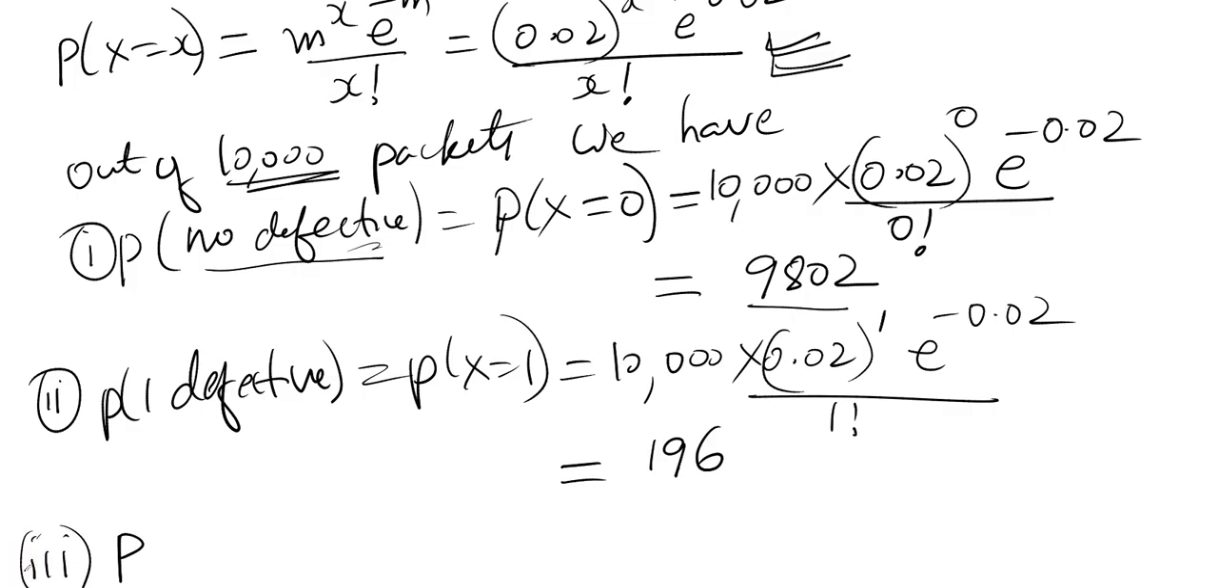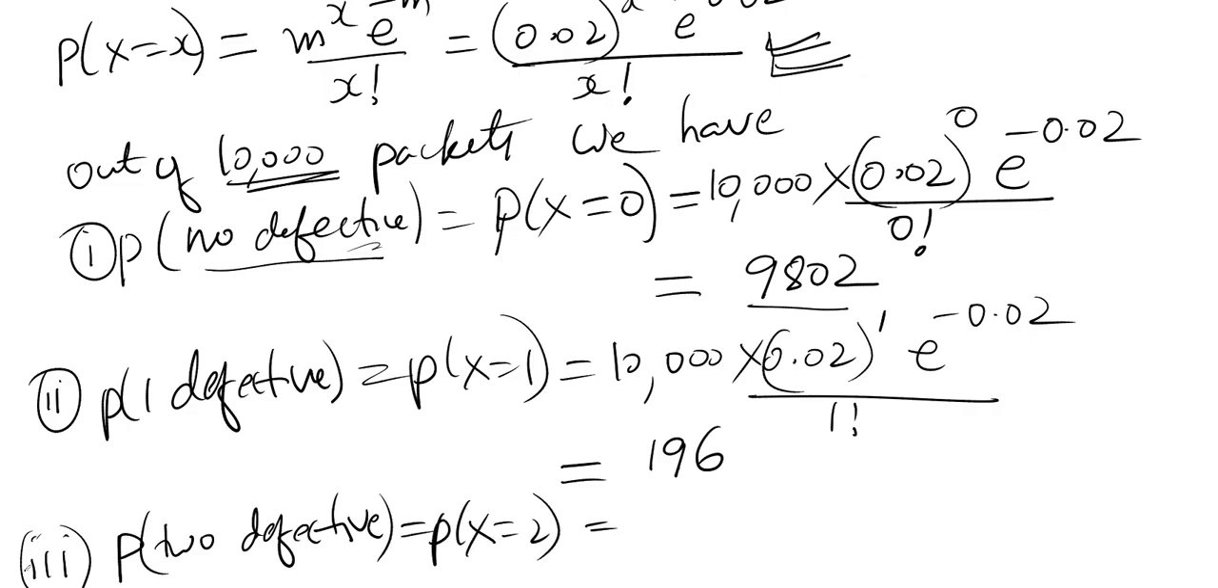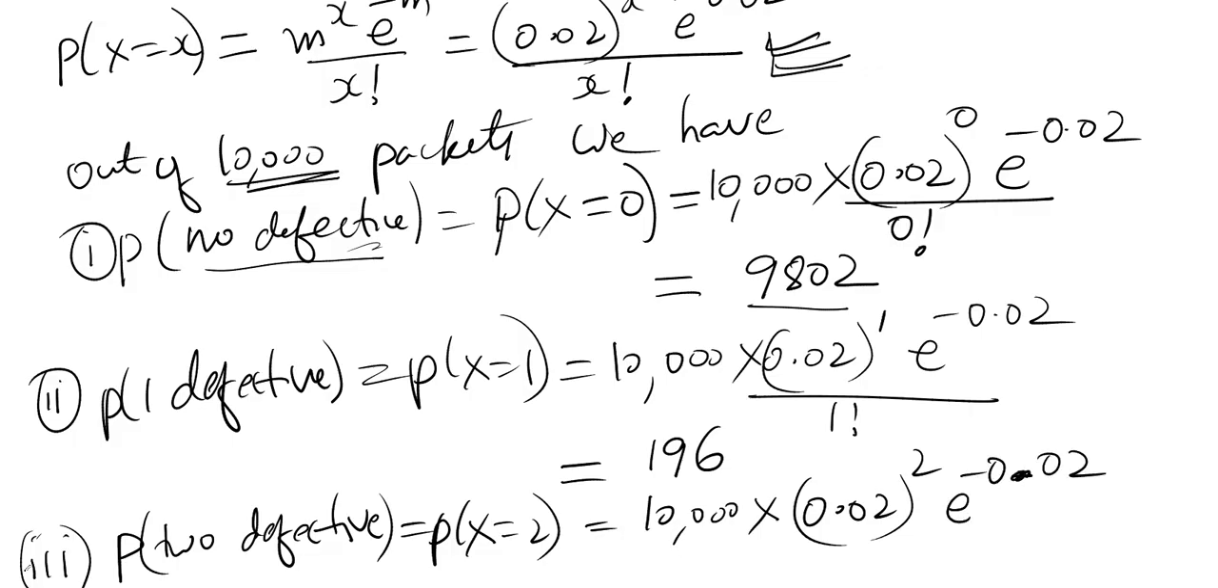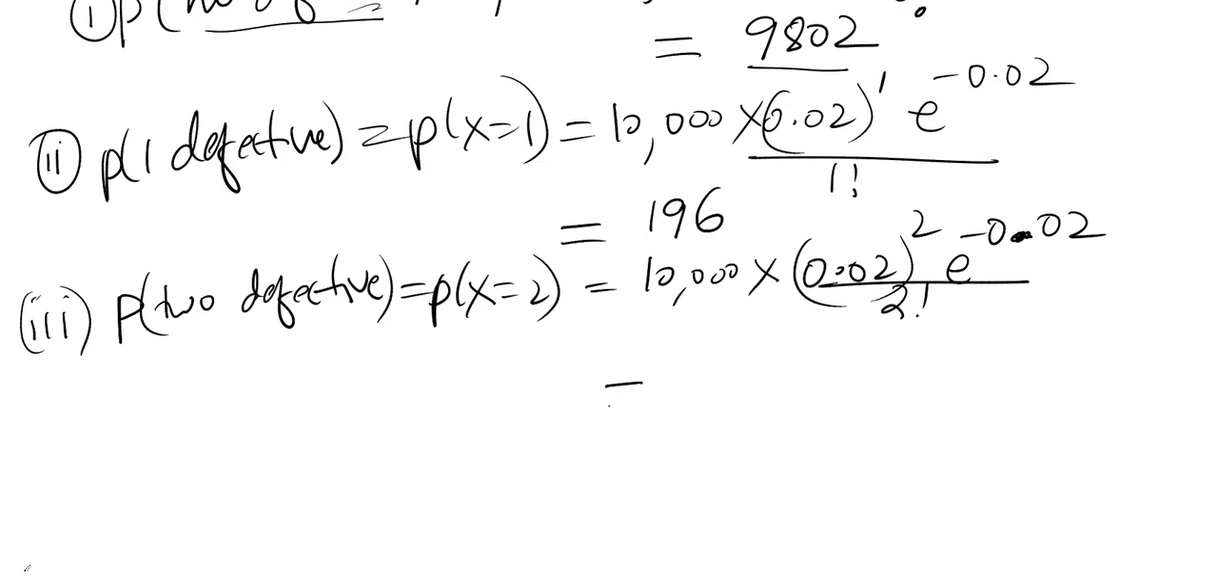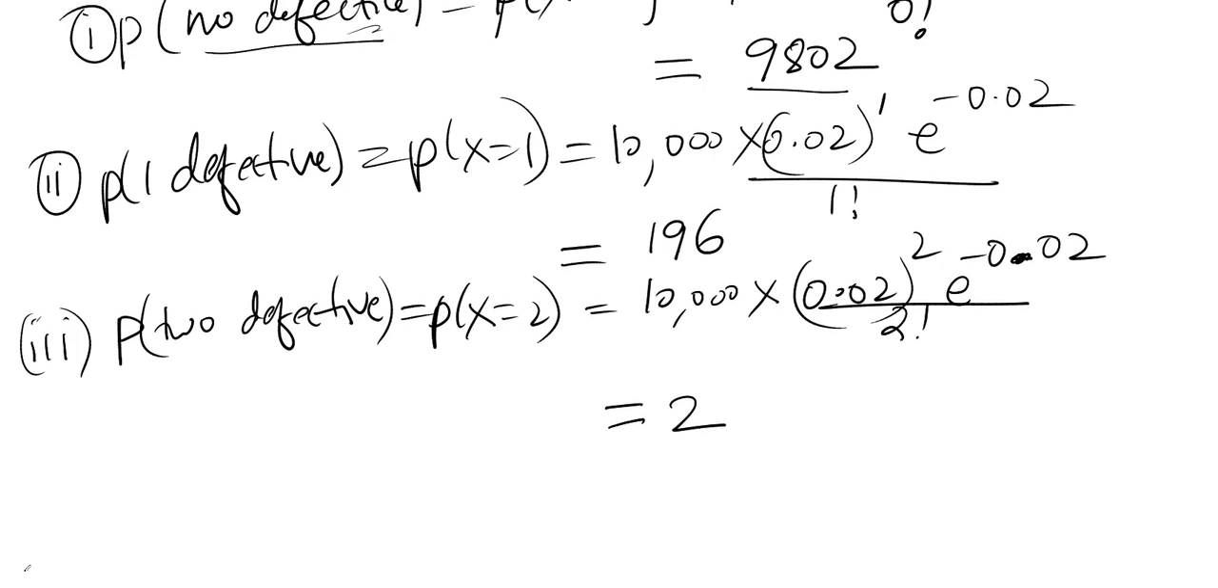Third question is the probability of 2 defective. Exactly 2 defective, so I have to put x is equal to 2. 10,000 into 0.02 whole square, e power minus 0.02 by 2 factorial. It is approximately equal to 2 packets. So only 2 packets we have which contain 2 defective blades.